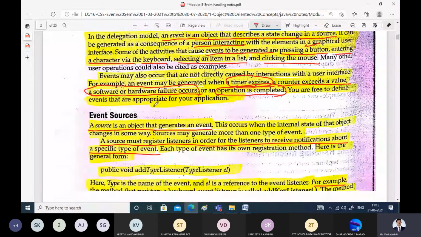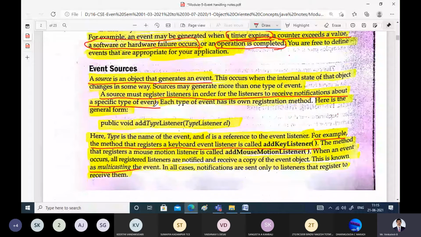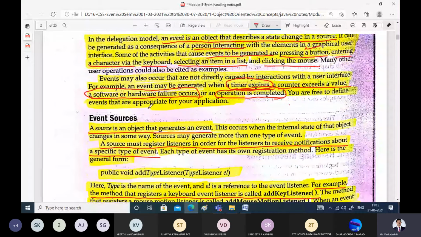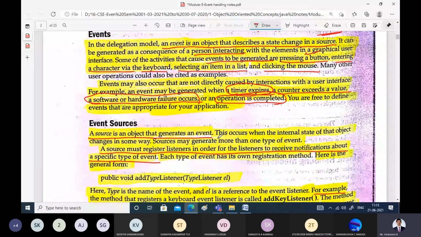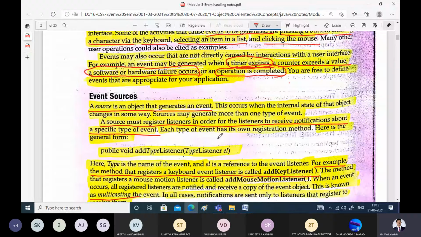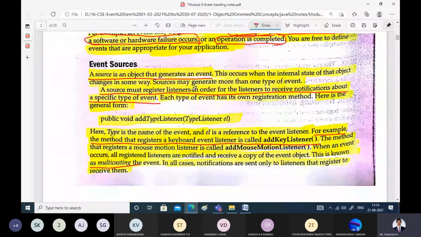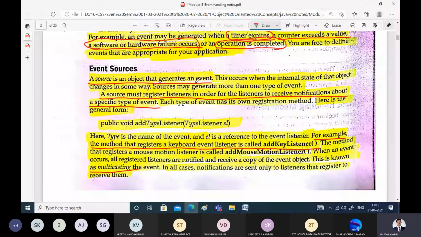Now, different sources of events, as I said, mouse, keyboard, all are different sources of events. So how do you define a source? A source is an object that generates an event. Say, for example, mouse is an object which can generate some events. What are the different types of events the mouse can generate?